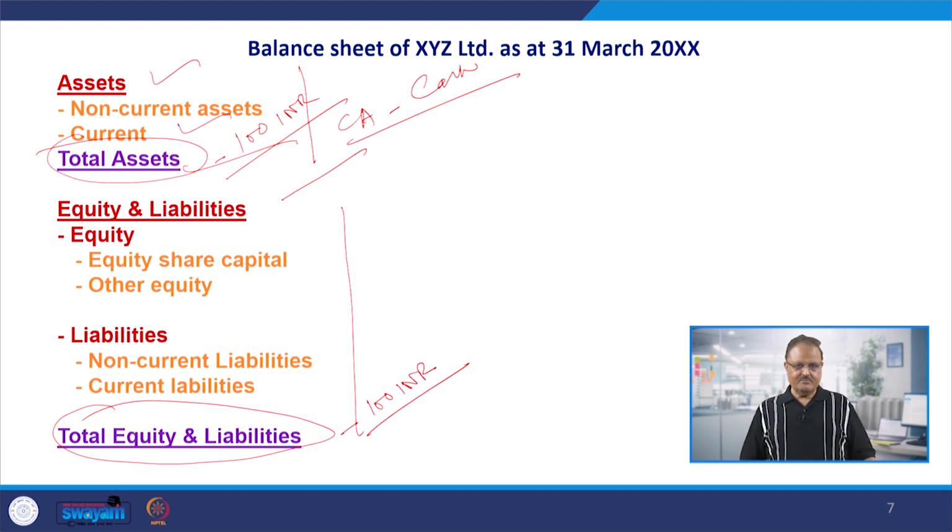Because without these three projected statements for the next 10 years, you cannot go to the investors or to the providers of the funds. So especially in case of startups, or for those for whom other sources of funds are not available, they have to very meticulously prepare all these three statements for the next 10 years, and try to have an answer for every possible question, try to convince the investors that yes, our business is going to be a profitable venture because we are depicting very clear profitability estimates, our cash position is going to be very sound, and our financial position is also going to present the balanced view.